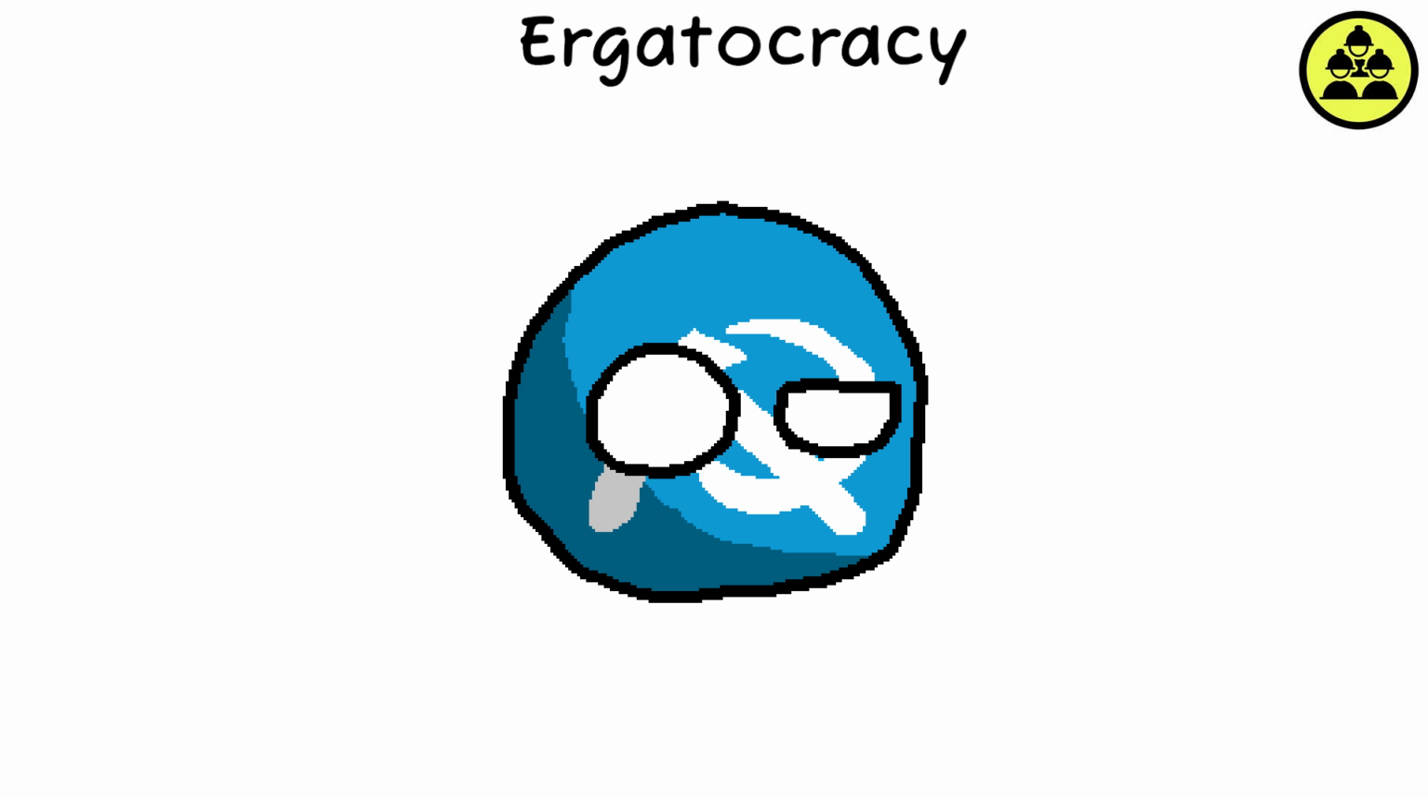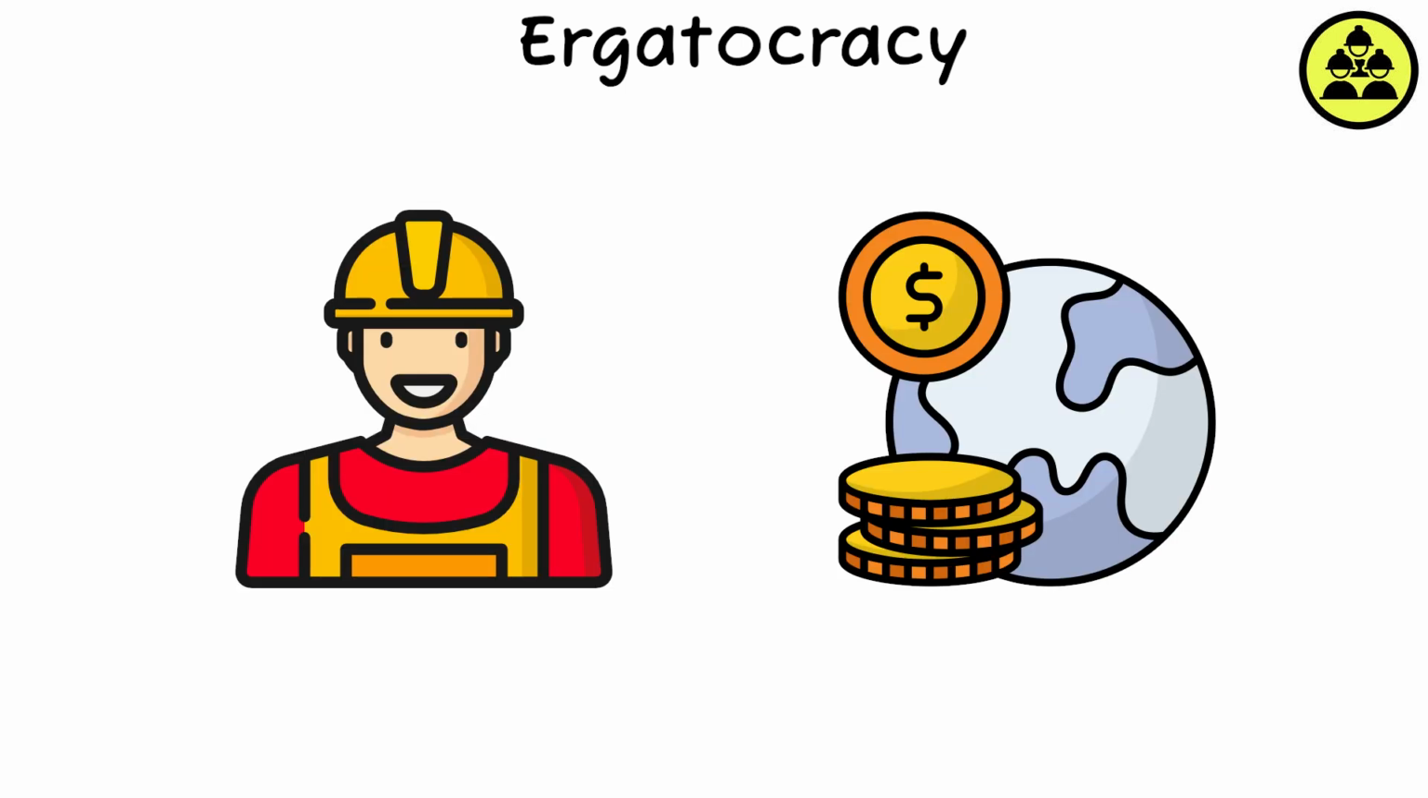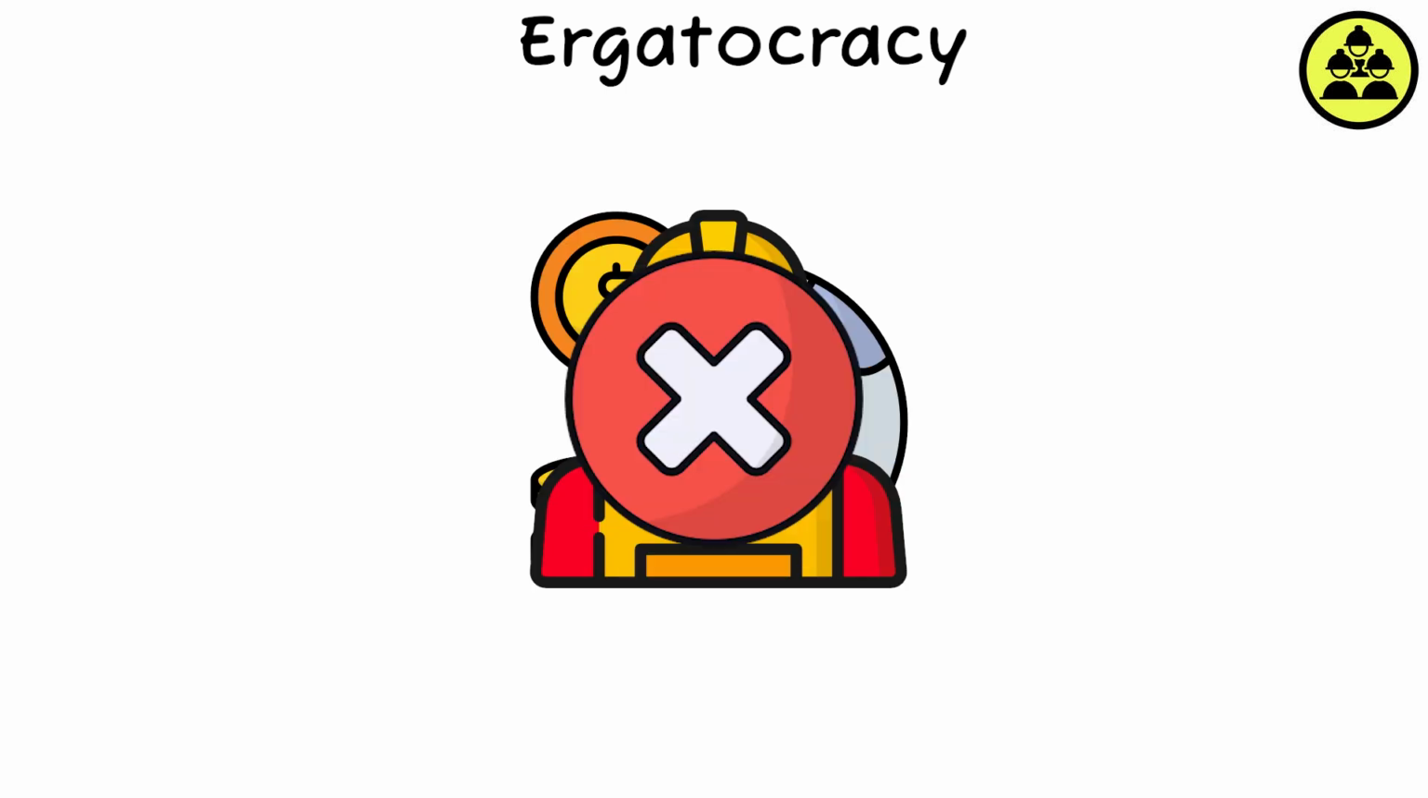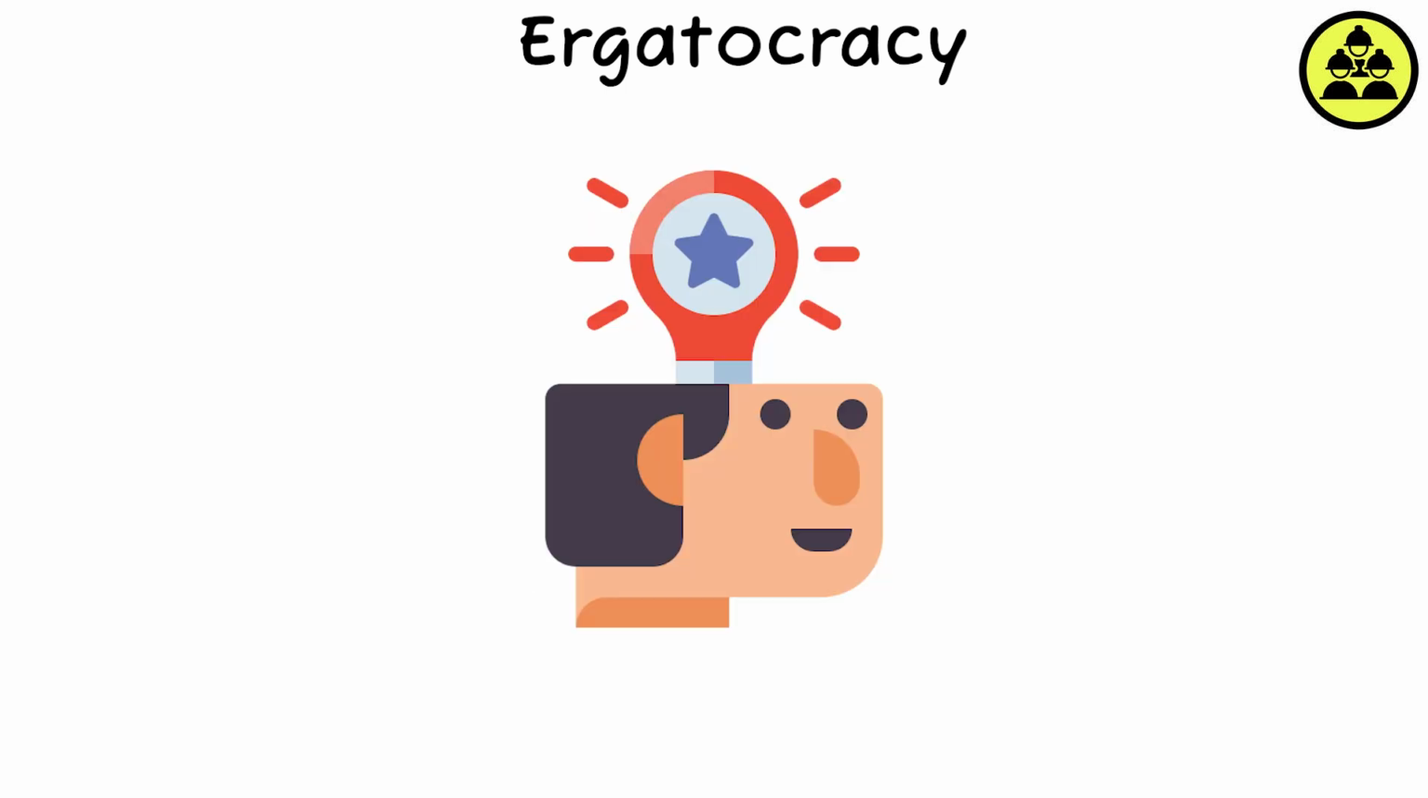Ergatocracy. Ergatocracy is a less common form of government where power is held by the working class or laborers. The idea is rooted in giving control to those who contribute directly to the economy through their labor. While no country fully expresses this principle, parts of it can be seen in various labor movements and socialist ideologies.